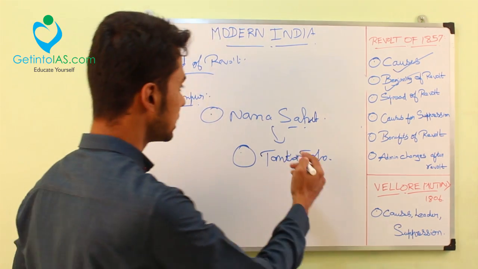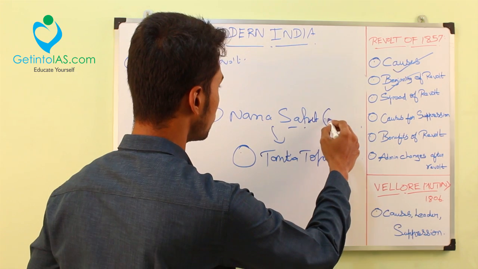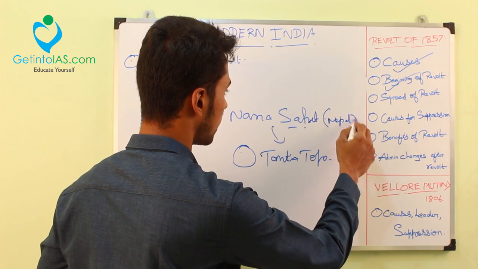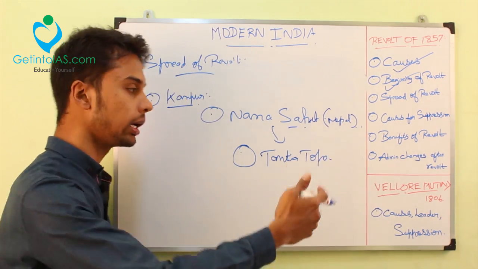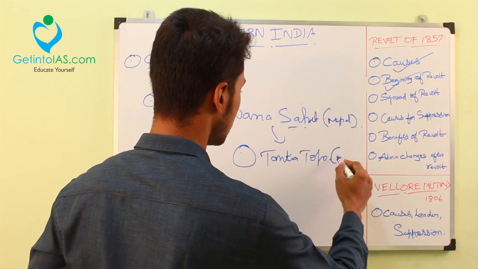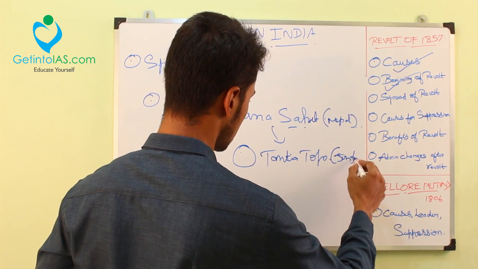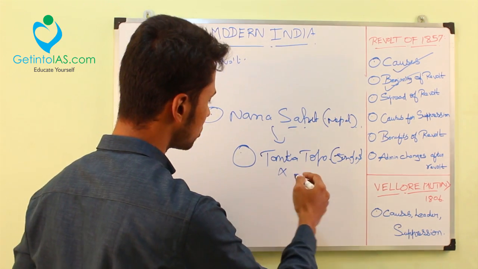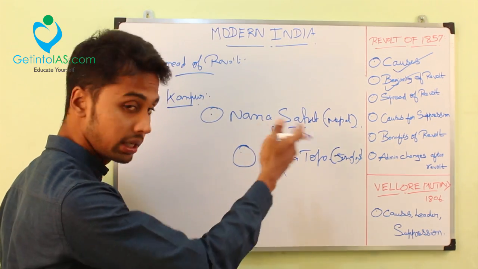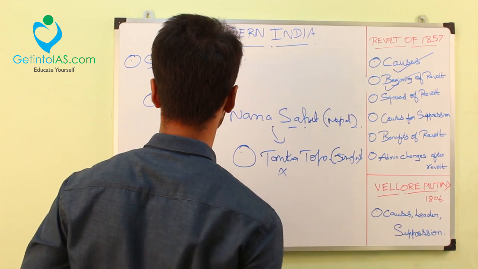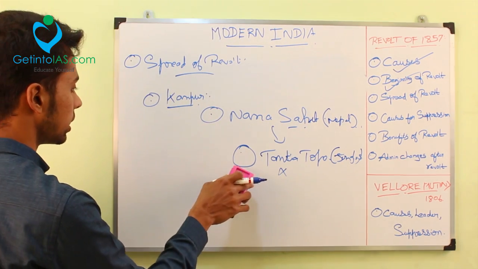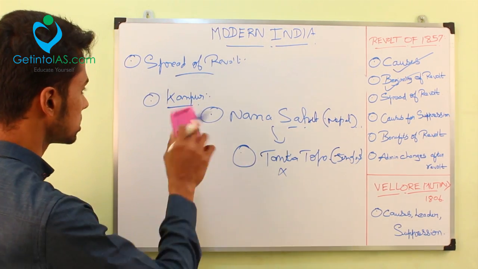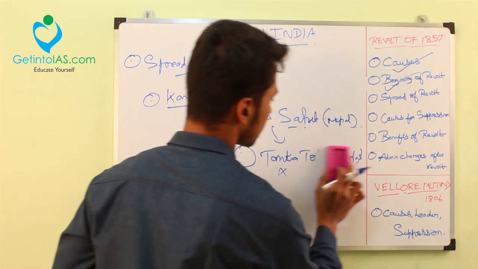So what happened to Nana Sahib is, he reportedly escaped to Nepal. Because the revolt was suppressed, right? He should escape somewhere. He escaped to Nepal and Tantiya Tope to the jungles of central India. Tantiya Tope was reportedly dead after two years. He was killed by the British actually. So with Kanpur, I told who the leader was, how it went on, and what the conclusion was. It was suppressed.